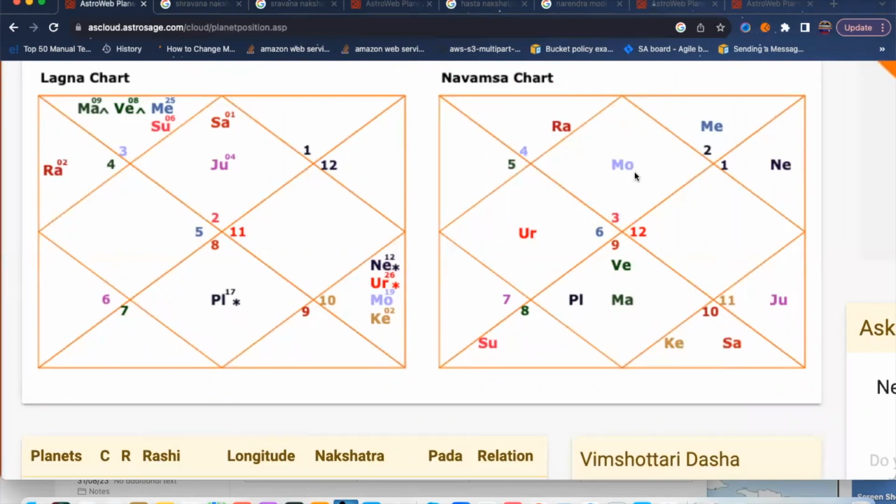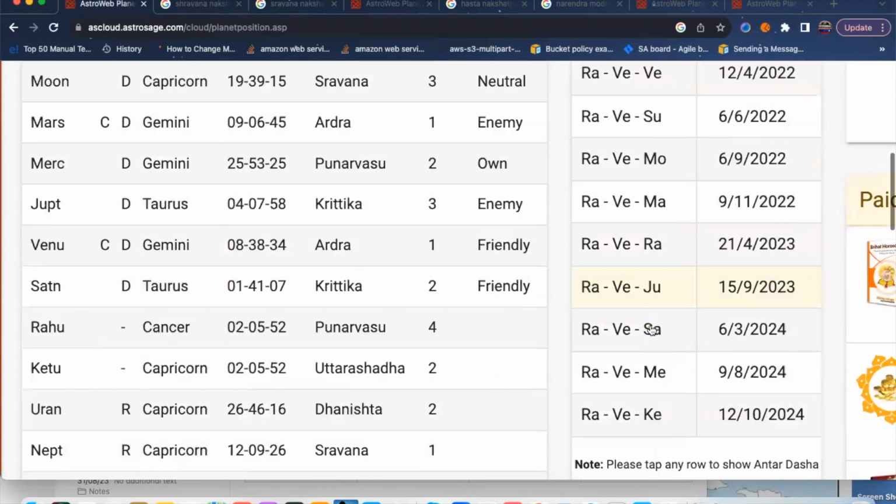So here in this case, Mercury is placed in the 12th house. Okay, but sign placement is very good, aspected by Sun. Okay, and this kind of thing makes the Navamsha a little bit negative, which means a little bit low. But you need to check which dasha the person is running. Then only that planet will get activated.